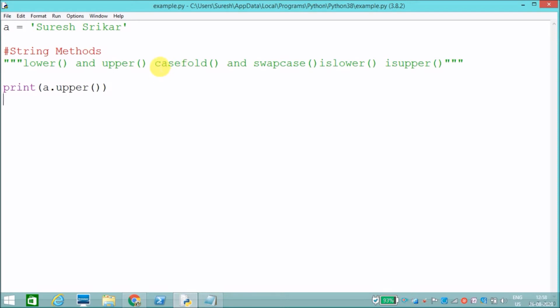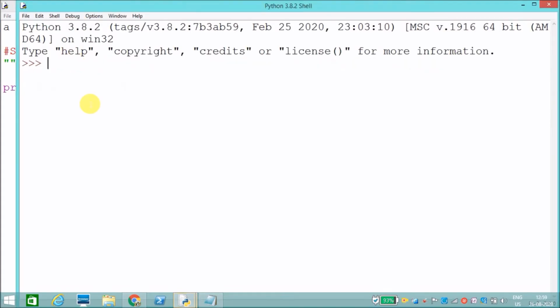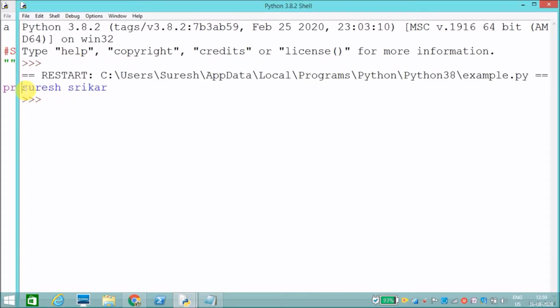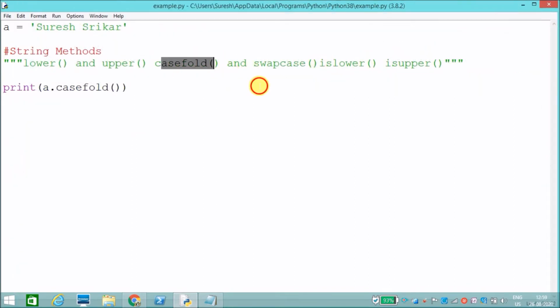Now what we'll do, casefold. What will it do? We'll check. See, casefold also converts a string into lowercase. Lower and casefold are one and the same. And swapcase, we'll check. If the string has capital letters it will convert them into lowercase, and if it is lowercase it will convert into capital. A dot swapcase.